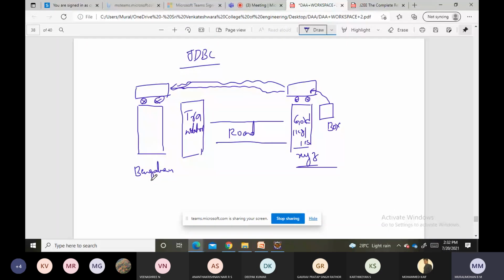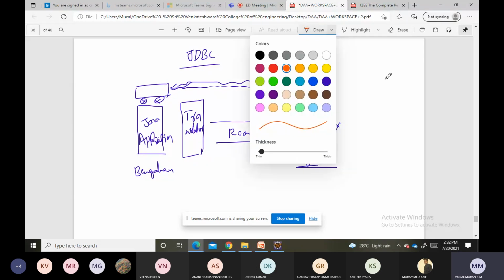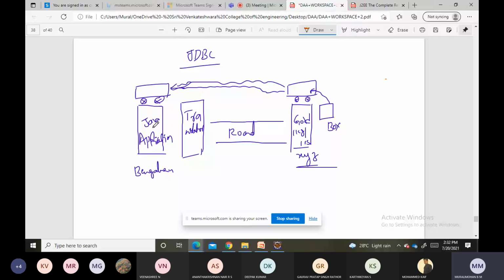Okay, so we are inside this Bangalore. Let us consider this as my Java application. Next, I arranged the translator.